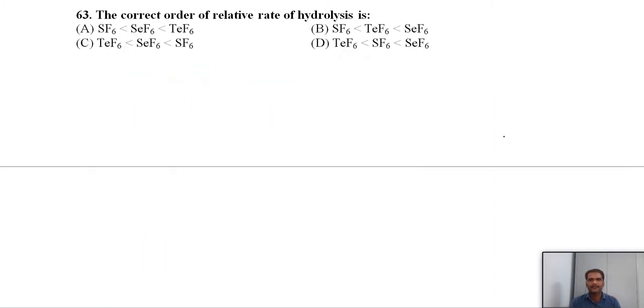The correct order of relative rate of hydrolysis. We know that SF6 is a stable molecule, and from top to bottom hydrolysis increases among the fluorides: sulfur hexafluoride, selenium hexafluoride and tellurium hexafluoride. Tellurium hexafluoride can easily undergo hydrolysis compared to selenium and sulfur, because from top to bottom stability decreases, so the rate of hydrolysis increases.